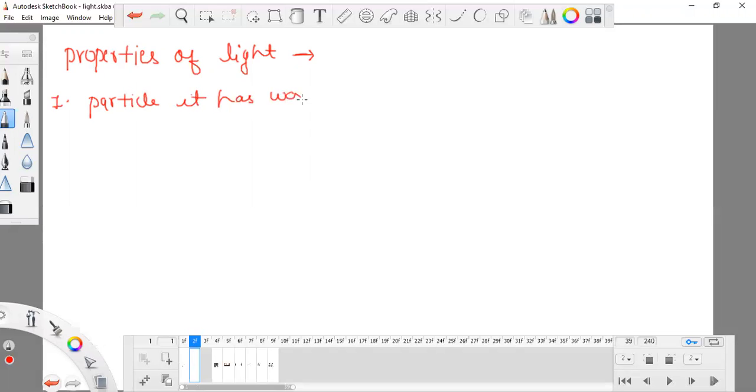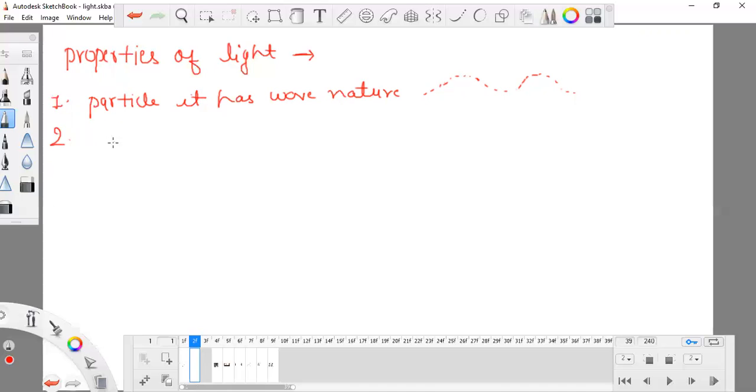It means that light is made up of particles, and it is like a wave. The particles are known as quanta, but this is not our topic to learn. Just remember: particles, wave in nature.